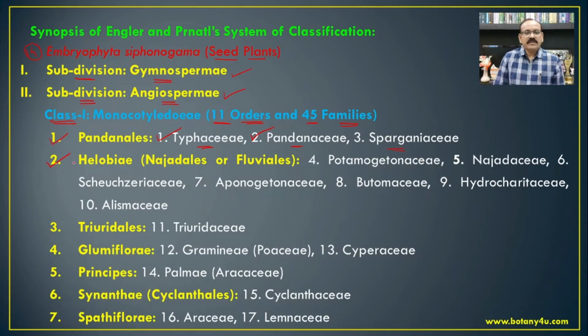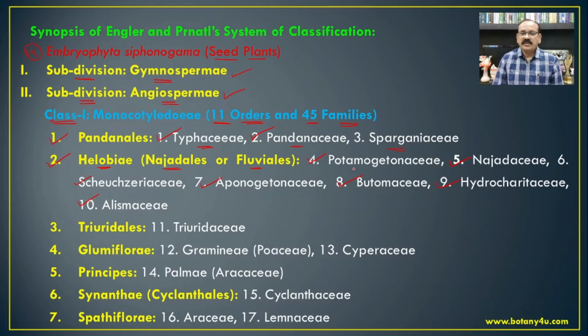The second order is Helobiae, also known as Najadales or Fluviales, which includes Potamogetonaceae, Najadaceae, then Scheuchzeriaceae, Aponogetonaceae, Butomaceae, Hydrocharitaceae and Alismaceae.